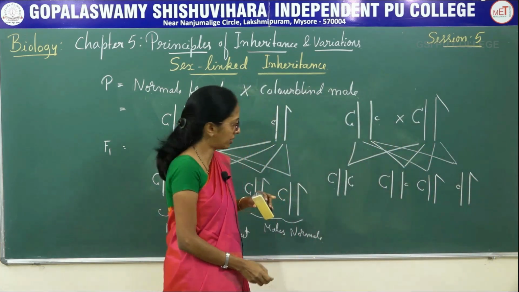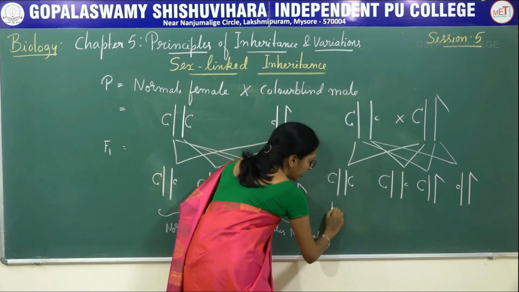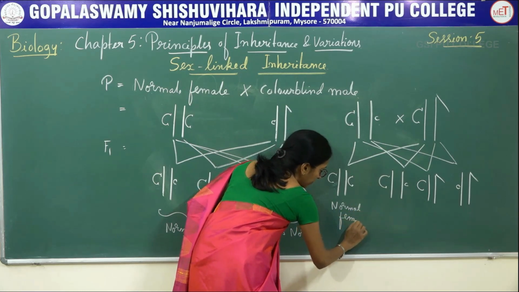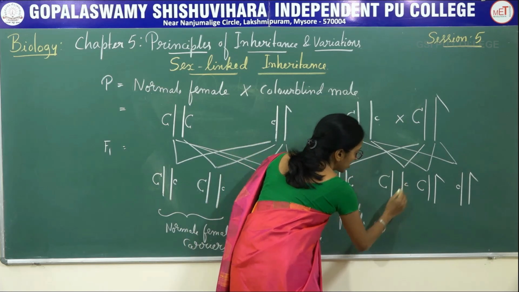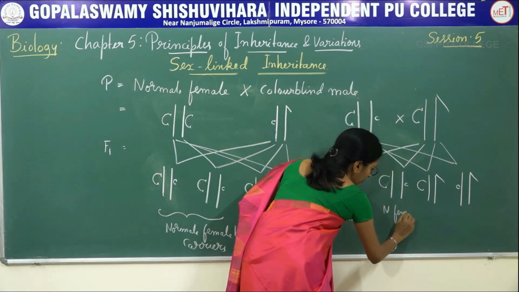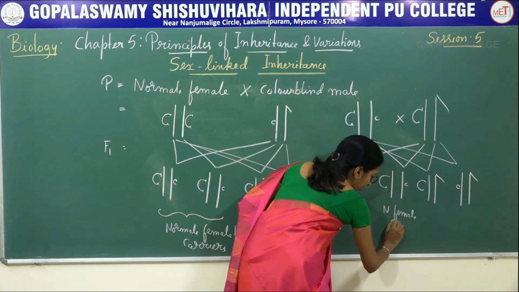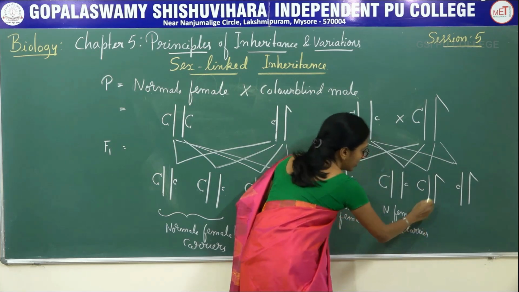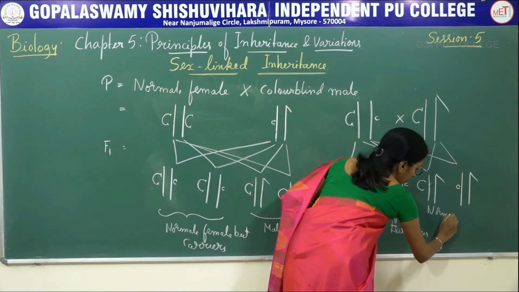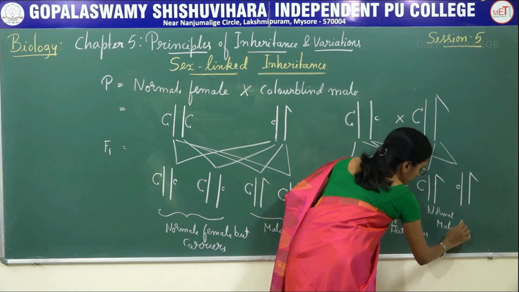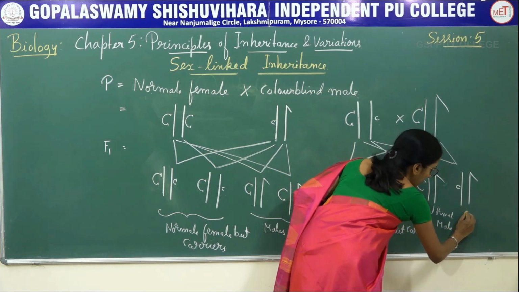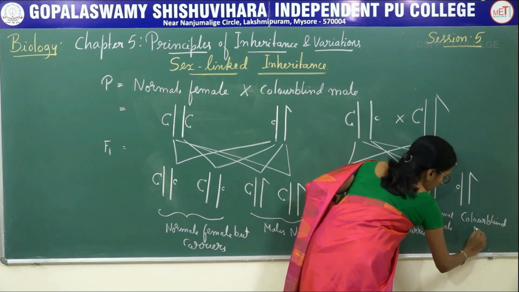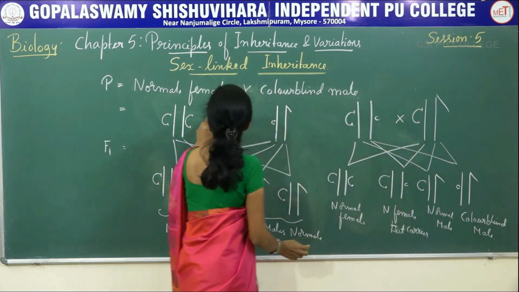Now you have to identify the offspring. This is said to be a normal female. This is said to be a normal female but carrier, and this is a normal male, and this is said to be a color blind male.